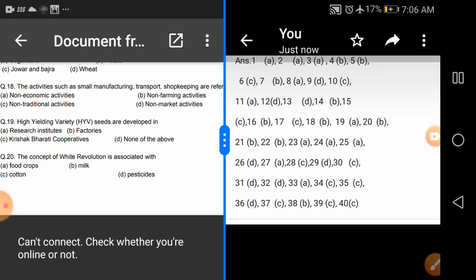Question number 19: high yielding varieties, HYV seeds, are developed where? Option A, research institutes. Option B, factories. Option C, Krishi Bharati cooperatives. Option D, none of the above. So where are these developed? These are developed in research institutes. Now question number 20: the concept of white revolution is associated with what? Food crops, milk, cotton, or pesticides. The correct answer is B, milk.